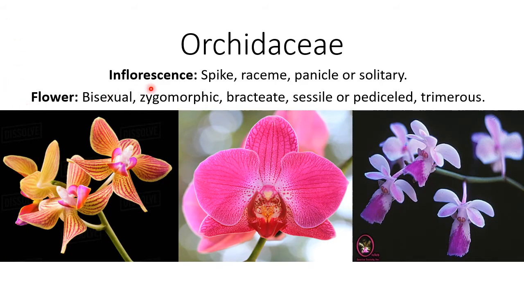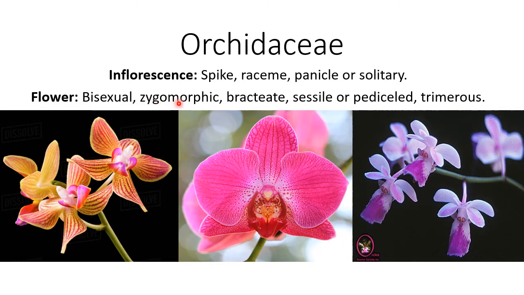Inflorescence of orchid is either spike or raceme, panicle or solitary. Solitary means it is made up of a single flower. Here you can see it is made up of a single flower. Flowers are bisexual.